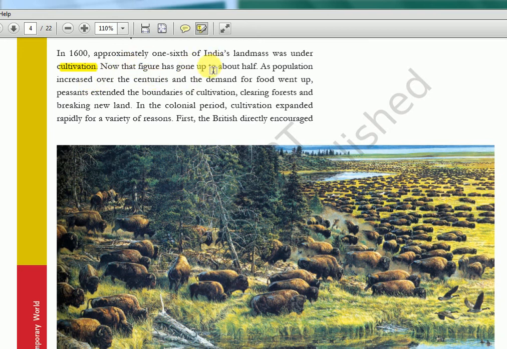3 to 4 times more than that, cultivation is happening because people will be settling more and more, so they need lands for cultivation. So they'll be clearing forest and then they'll be settling down, okay. That is what has been happening since centuries, because population has been increasing. So that is what they're telling.